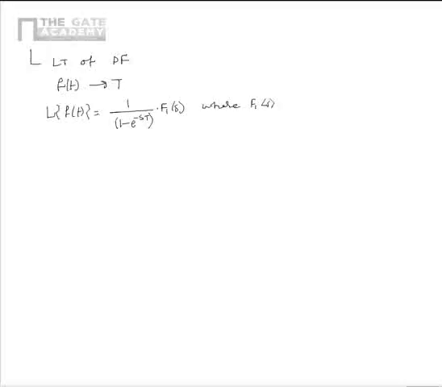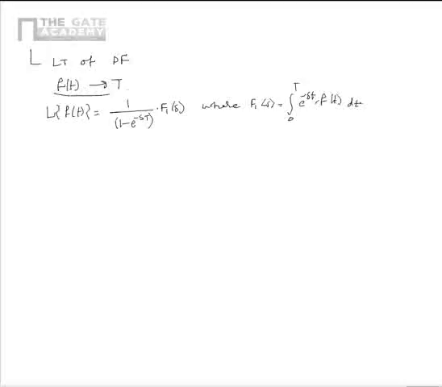Now, let us look into another formula that is related to Laplace transform of a periodic function. If there is a signal f of t which is periodic with a period capital T, Laplace transform of f of t can be written as 1 by 1 minus e power minus sT multiplied by F1 of s, where F1 of s is equal to integral 0 to T e power minus st f of t dt.